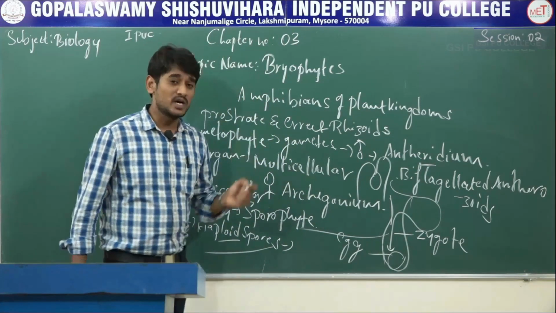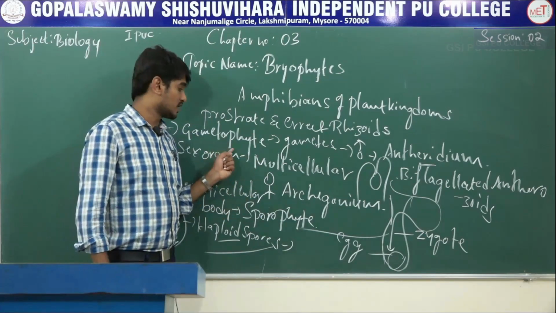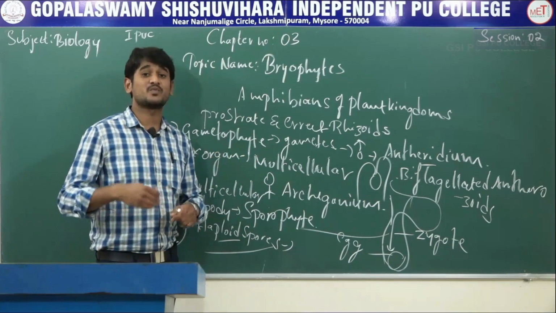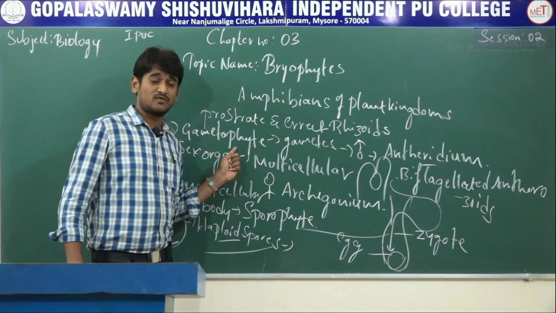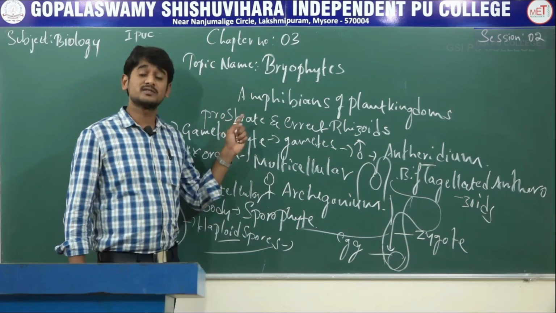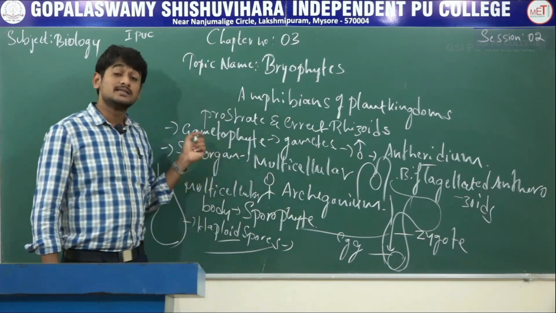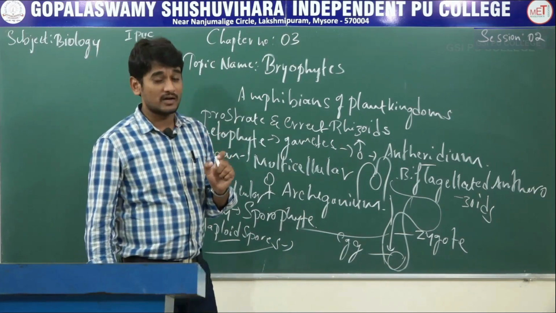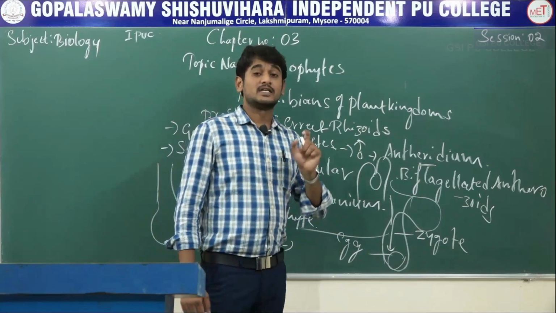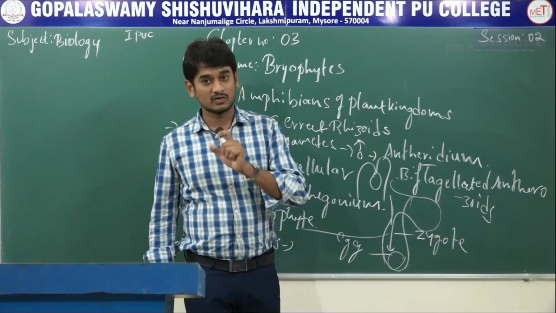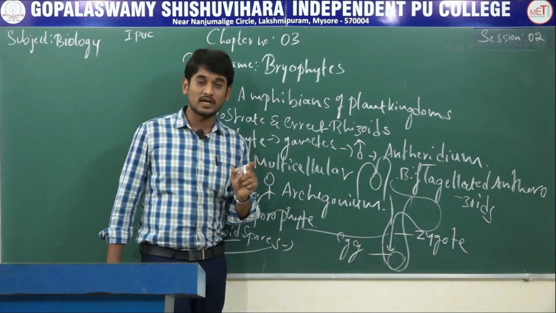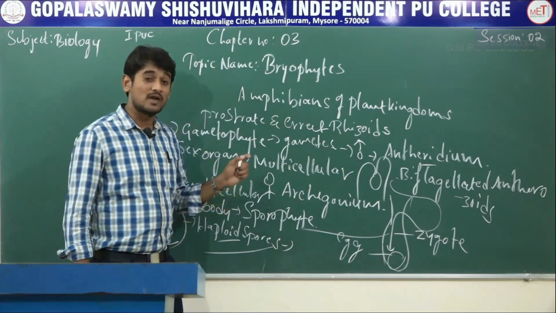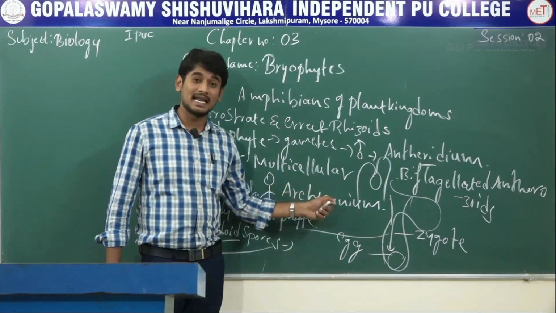The plant body of bryophytes is called gametophyte. What is gametophyte? It means gamete producing body. So the bryophyte body is gametophyte, and it will produce gametes. The sex organs in bryophytes are multicellular. The male sex organ is called antheridium, which produces biflagellated anthrozoids, and the female sex organ is archegonium, which is flask shaped and produces a single egg.